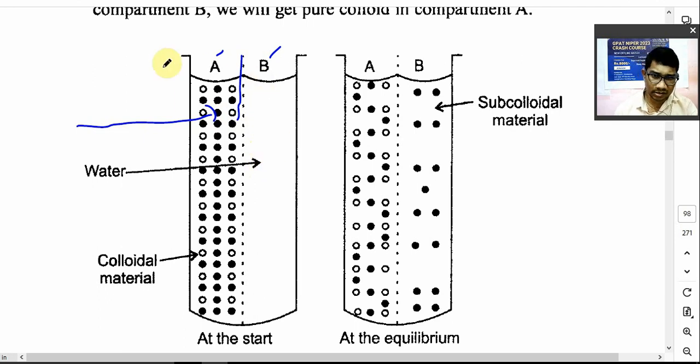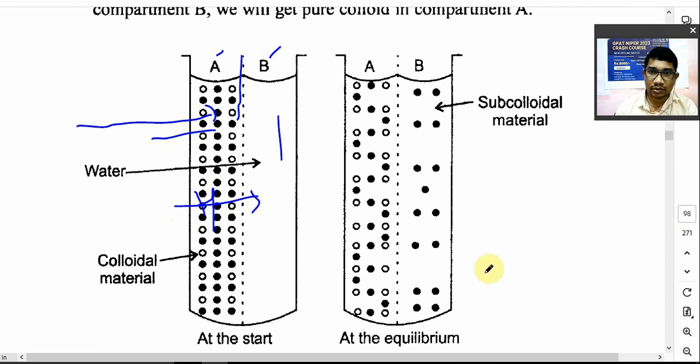In this, you just have to pour colloidal material in this compartment. And in this compartment there is water. So what will happen? If salt impurities are present in this, and here is pure water, deionized water, right? So what will happen? Obviously here is no concentration of that salt, here is a higher concentration of that salt. यहाँ पे ज़्यादा impurity है, है ना, लेकिन यहाँ पे नहीं. So salt will diffuse through this membrane.